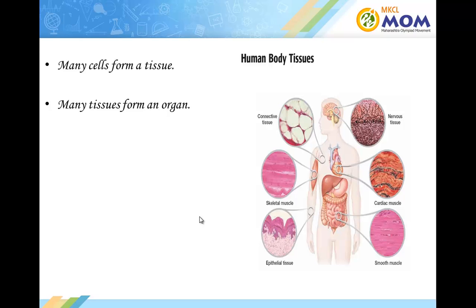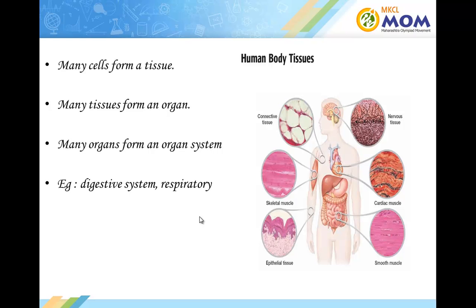Many tissues form an organ. For example, cardiac tissue forms the heart. Many organs form an organ system. For example, digestive system, respiratory system, circulatory system. So, the digestive system, for example, consists of the mouth, the esophagus, the stomach, the intestine.